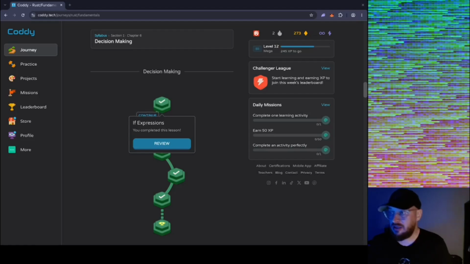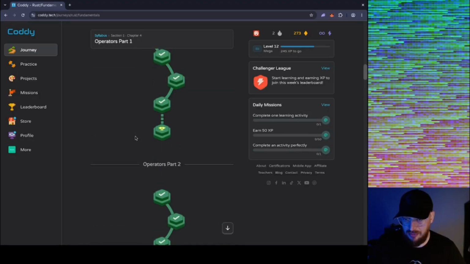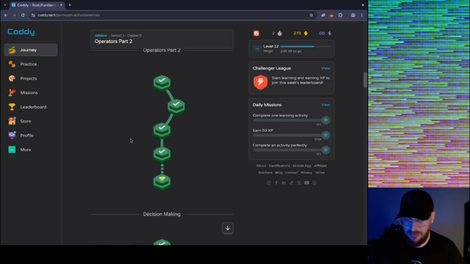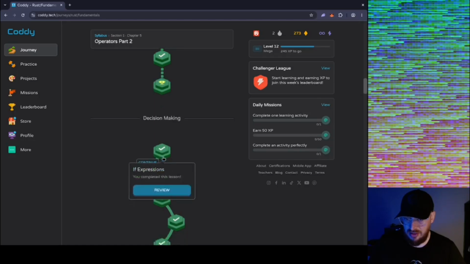All right. Let's get over here to decision making. I think we did some operators, the Modulo yesterday. So let's just cruise down here.